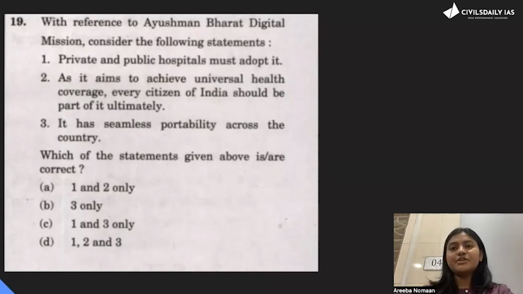So with this, I wanted to emphasize that please mark these terms: must, universal, every, all, none. These kind of words you should always be very careful about. So the answer for this question is only the third option. So the answer is B. Okay. So even if you don't know Ayushman Bharat digital mission completely, you can eliminate with your common sense.